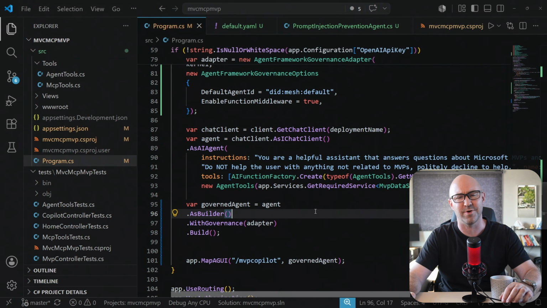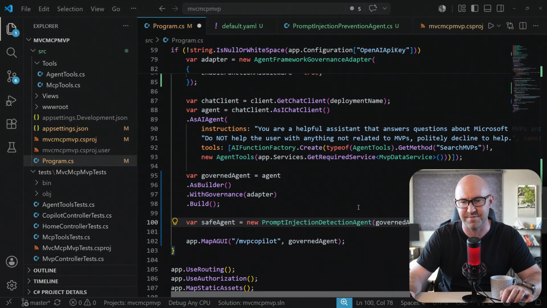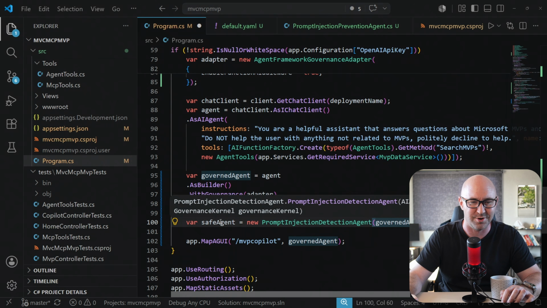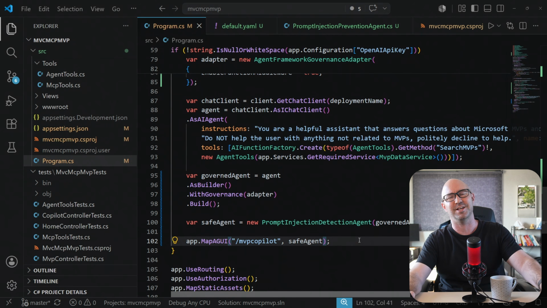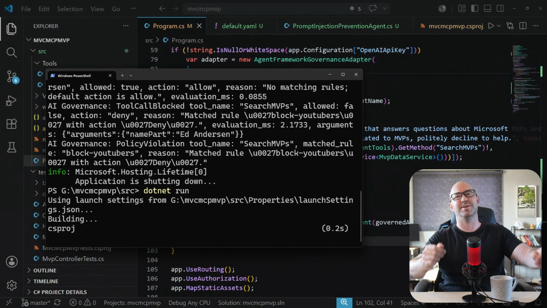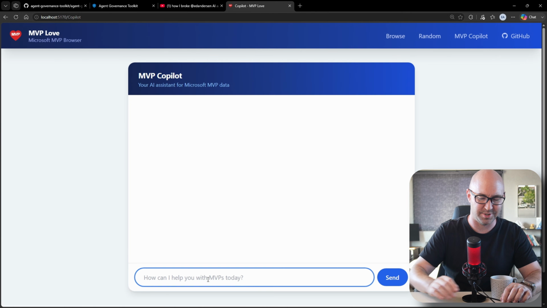Back over here in program.cs, just before we map it to AGUI, we're going to do a safe agent, take the governed agent, wrap that around, include the kernel from earlier, hit safe agent in here, and let's run the app. Starting that up again. Here we go. And now let's try and jailbreak it.